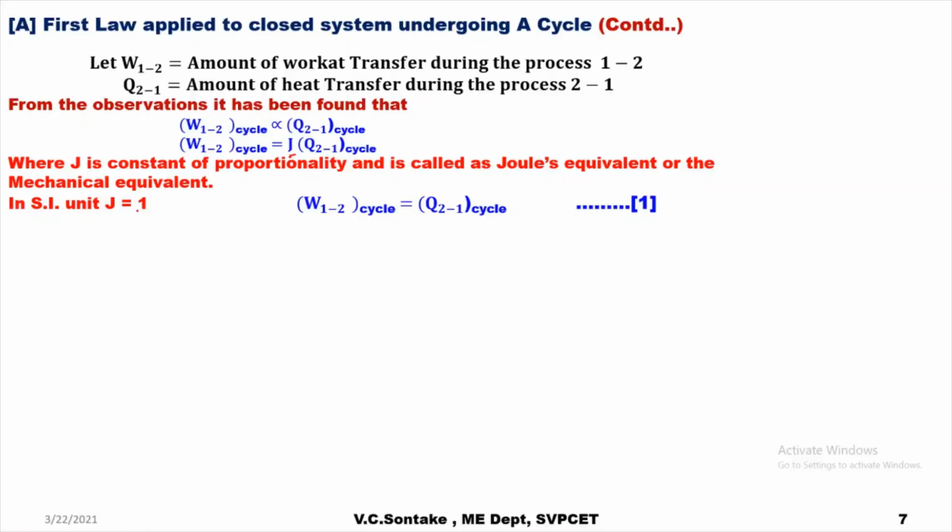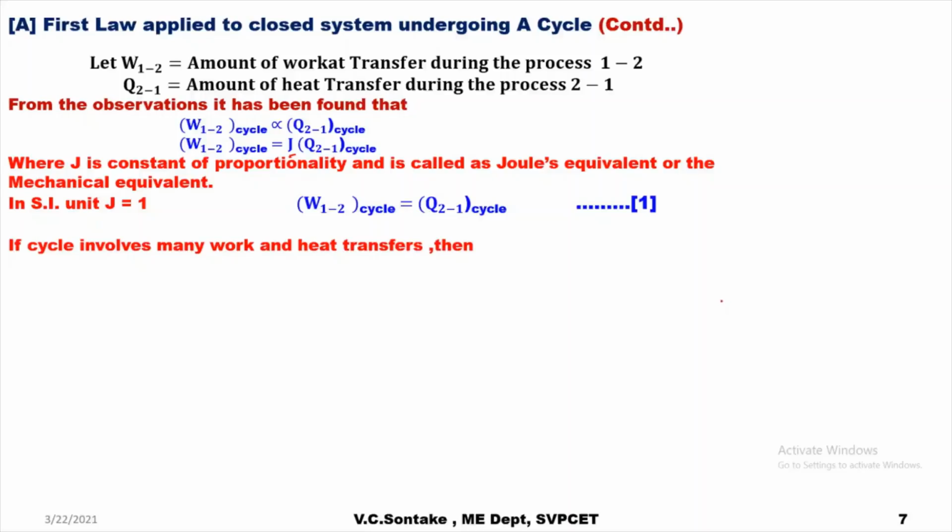So W12 cycle is equal to Q21 cycle if I take the unit of work and heat transfer as Joule. Let's say this is equation number 1, one mathematical form of the first law of thermodynamics.